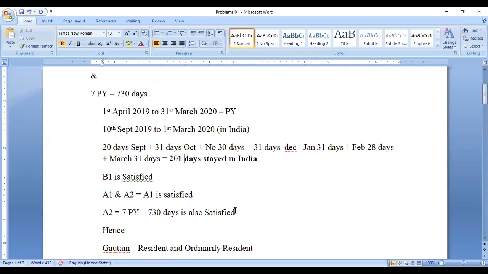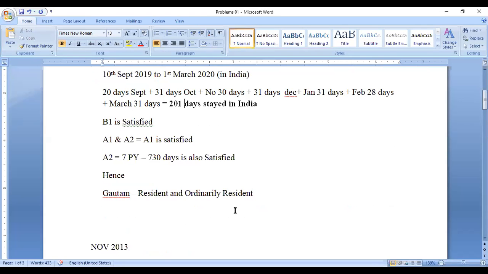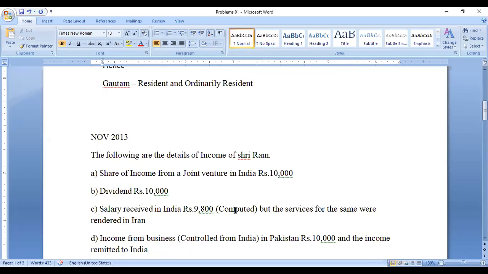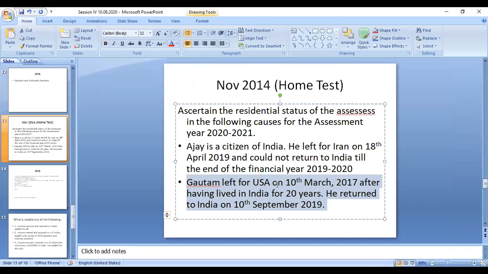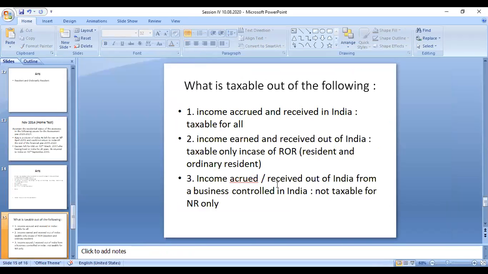Okay. Now we can move on to the next one. I will show you one more slide. Okay, what is taxable out of the following? What is taxable out of the following? You can see this slide.